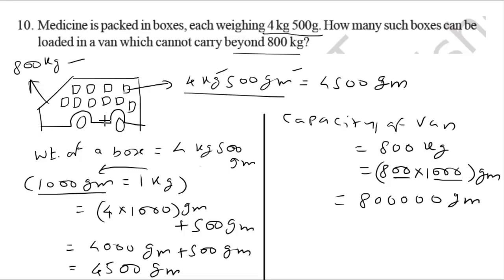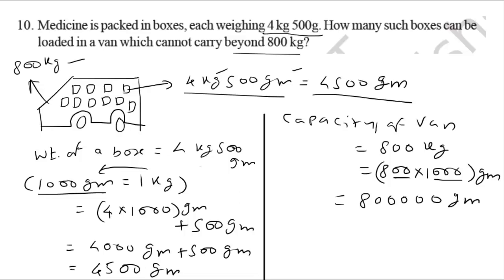Now we have to find how many boxes of 4500 gram can be accommodated in the capacity of 8 lakh grams. That means how many 4500 grams add up to nearer to 8 lakh grams.